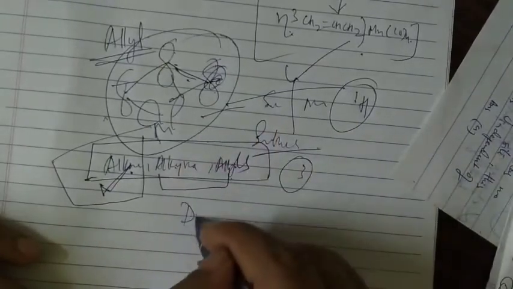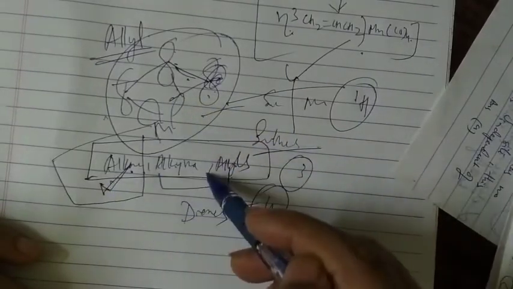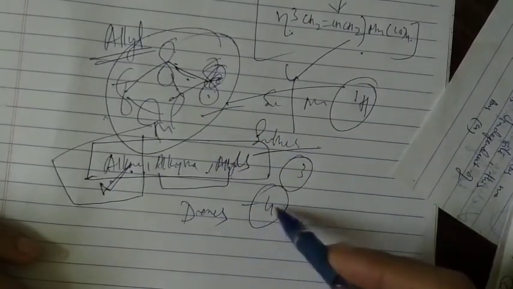In the next video we'll go for the dienes, that is four carbon. Two carbon is over, then double bond, triple bond over, then three carbon over. Now we'll go for dienes, that is four carbon: cyclobutadiene, butadiene. Okay, thank you.